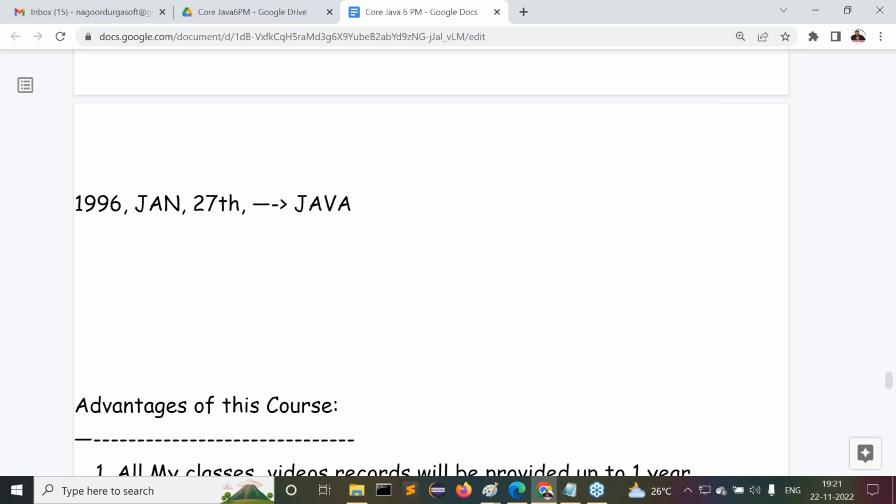That very first version released is Java 1.0, with the software product JDK 1.0, which was released in 1996 January 27th. Yes guys, are all of you getting this point? So this is the first date of the Java programming language reaching the outside market.